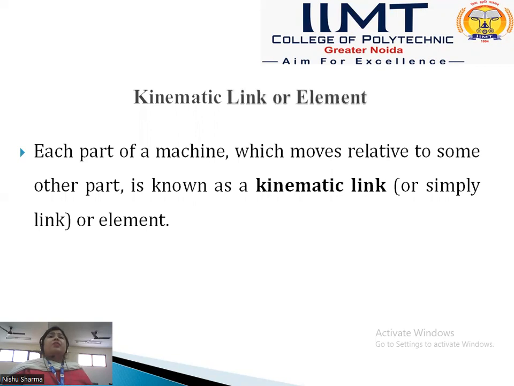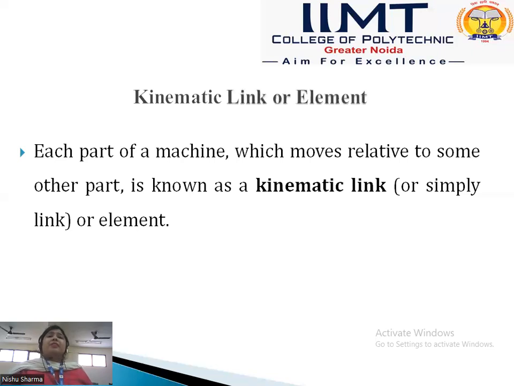Now we discuss the kinematic link, which is the first point of the theory of machine. Every machine starts with the link, and it is called the kinematic link or element. Each part of a machine which moves relative to some other part is known as a kinematic link, or simply link or element.